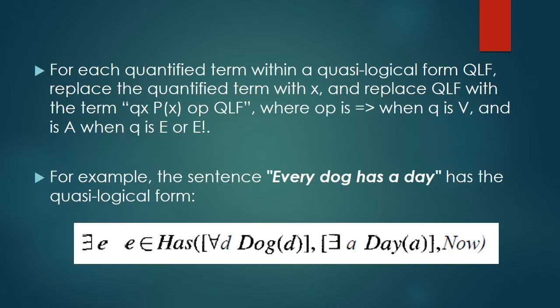For each quantified term within a quasi-logical form QLF, replace the quantified term with x and replace QLF with the term Qx, P(x) OP QLF, where OP is ⇒ when Q is ∀ and is ∧ when Q is ∃. For example, the sentence "Every dog has a day" has the quasi-logical form as shown in the slide.